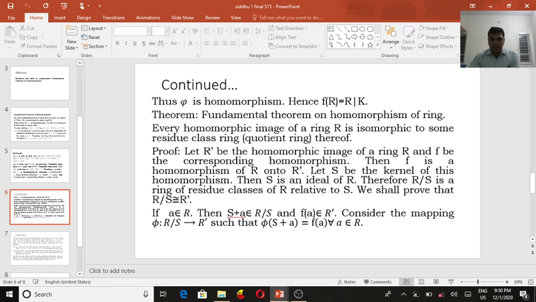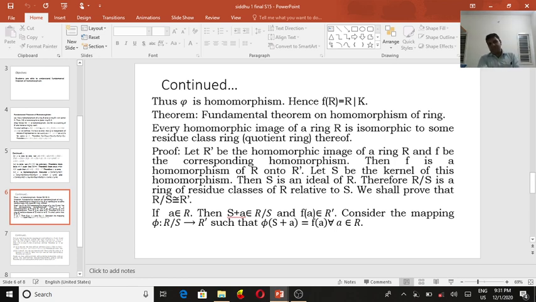F is the corresponding mapping from R to R dash, that is, f is a corresponding homomorphism. Then f is a homomorphism from ring R onto R dash. Let S be the kernel of this homomorphism. Then S is an ideal of R, as in the previous theorem.